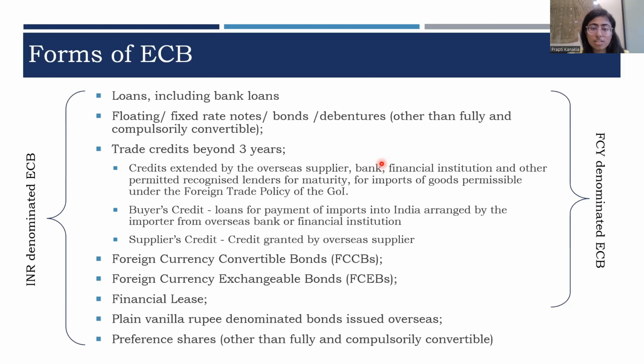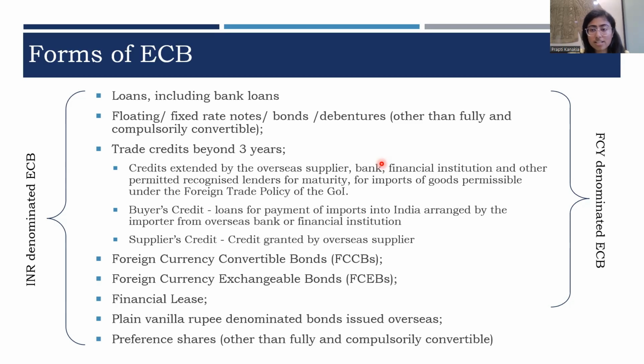It is the lender who is exposed to the foreign currency fluctuation risk, because in INR denominated, the borrower is raising, let's say, 100 crore in rupee form. So at the time of repayment also, the borrower will pay 100 crore rupees only. He will not have to look at what is the exchange rate for rupee. It is the lender who will be exposed to the foreign currency fluctuation risk.